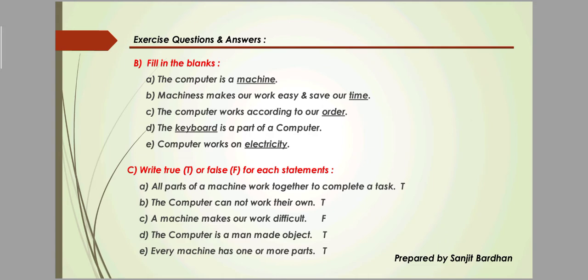Okay. The computer is a man-made object. True. Next is: every machine has one or more parts. We all know that a machine has many parts, like a computer has many parts, like keyboard, mouse, etc. That's why the statement is correct. These are the true false.